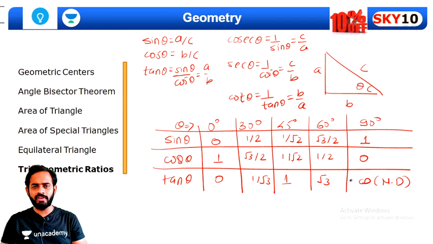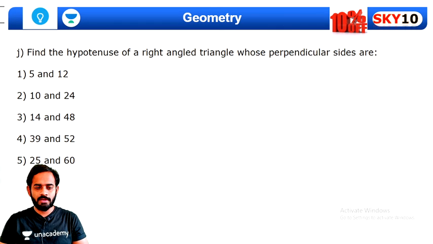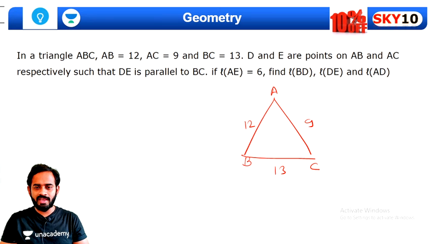It's quite simple. In a triangle ABC, let's say this is A, this is B and C. AB is 12, AC is 9 and BC is 13. D and E are points on AB and AC respectively, such that DE is parallel to BC. Okay, so this is DE and this is parallel to BC. We need to find out AE, and AE is given as 6. Then obviously EC will be 3 because total is 9. Okay, AE is 6 and EC is 3.